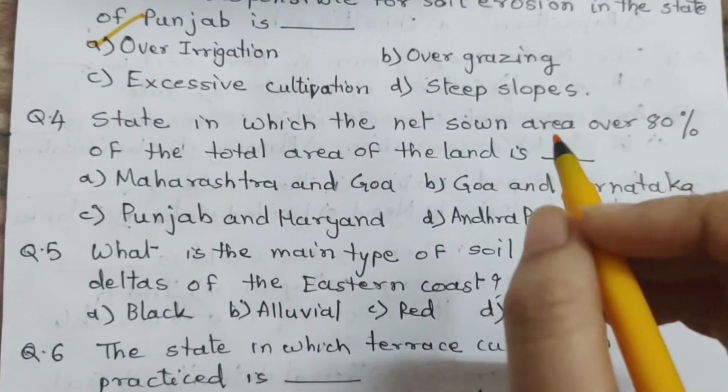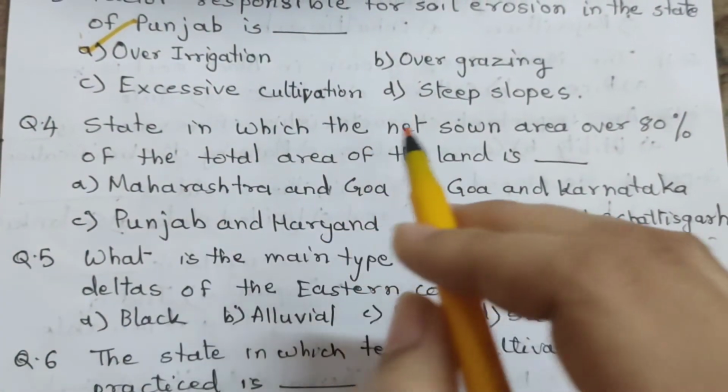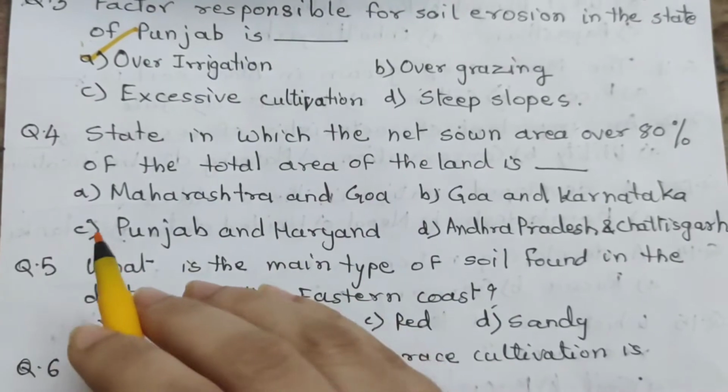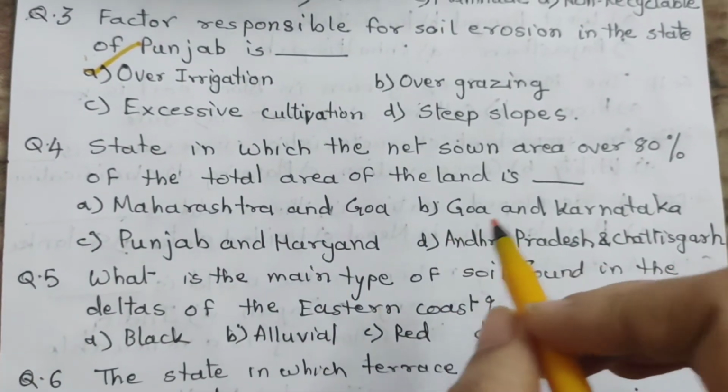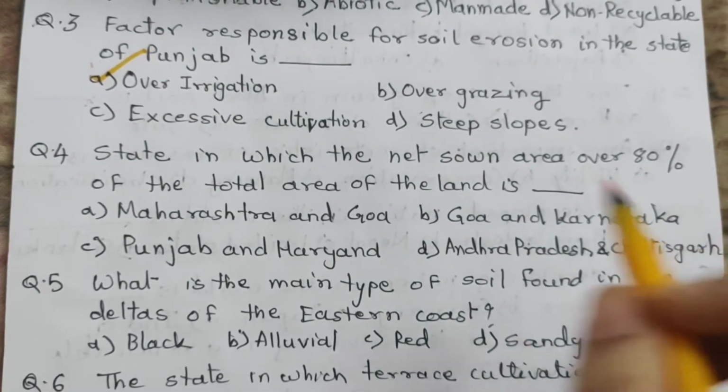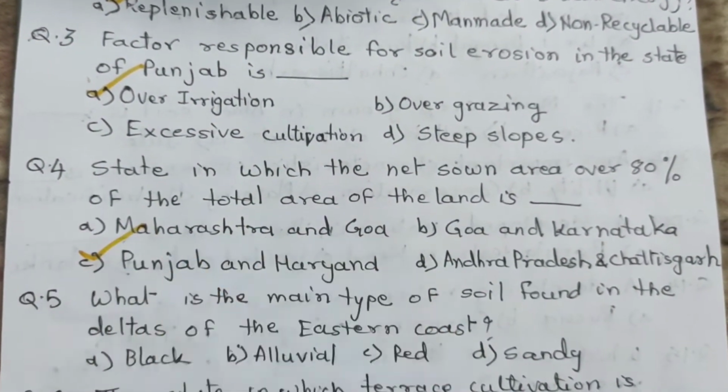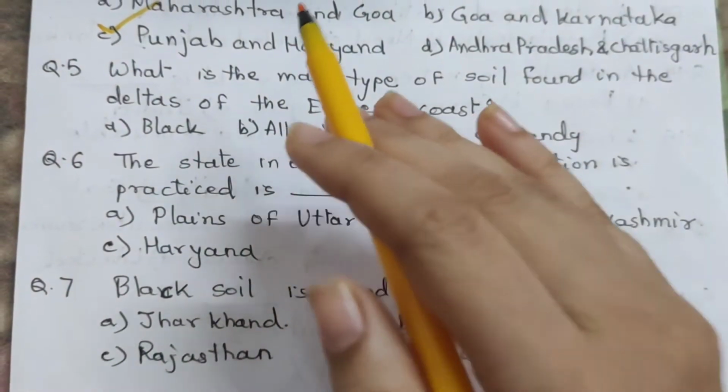Question number 4. State in which the net sown area over 80% of the total area of the land is dash. A. Maharashtra and Goa. B. Goa and Karnataka. C. Punjab and Haryana. And D. Andhra Pradesh and Chhattisgarh. And the correct answer is C. Punjab and Haryana.